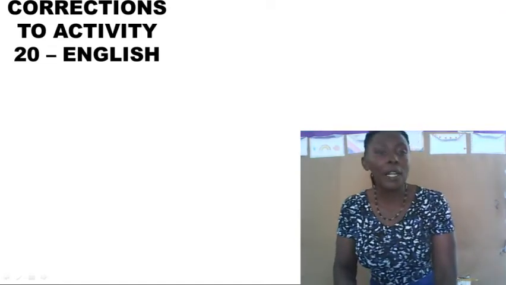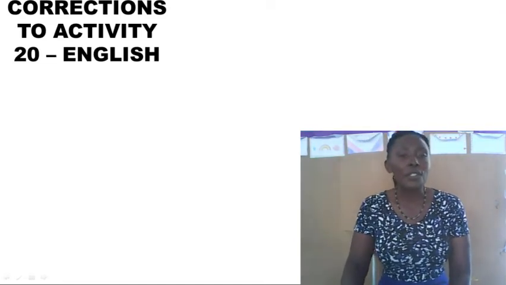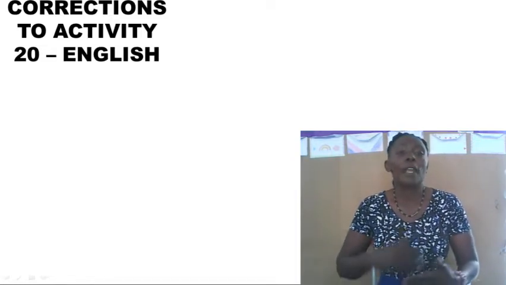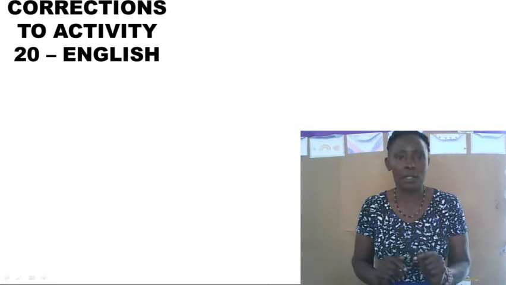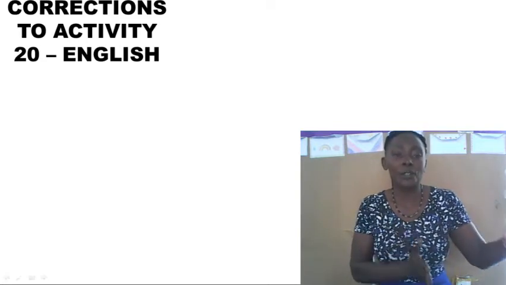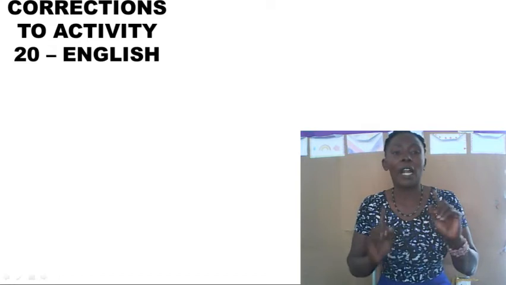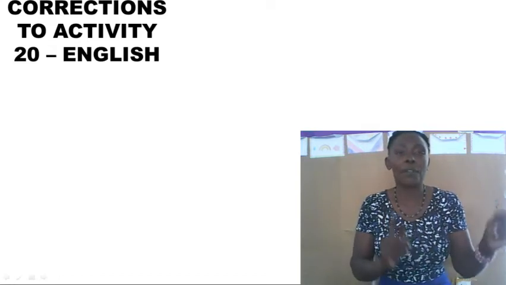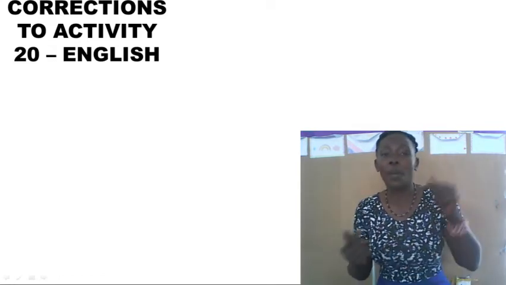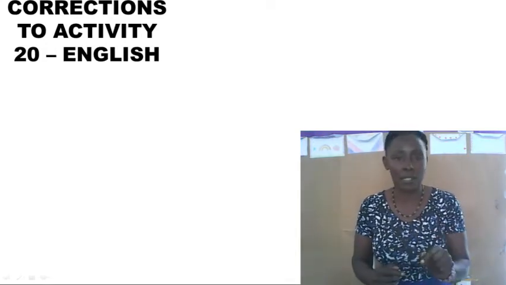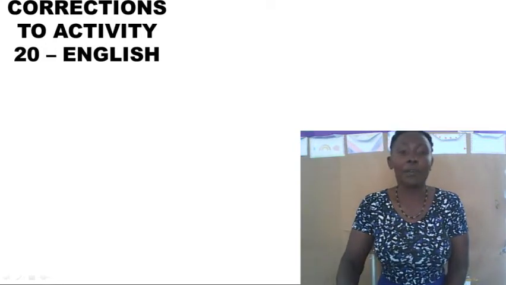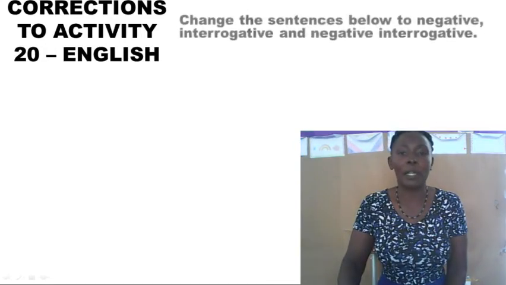Before I take you through lesson 21, we need to make corrections for the previous work, which was about a great deal of. And we told you that a great deal of is used in affirmative sentences with only uncountable nouns. The difference between a lot of and a great deal of is that a lot of can be used with both countable and uncountable nouns, whereas a great deal is used only with uncountable nouns. And let me take you through the corrections for the previous work we gave you.